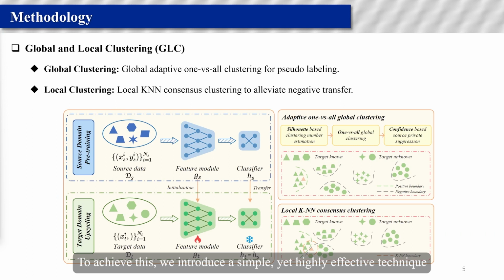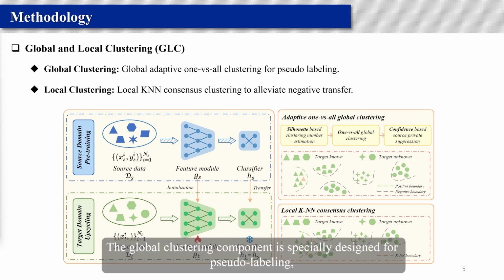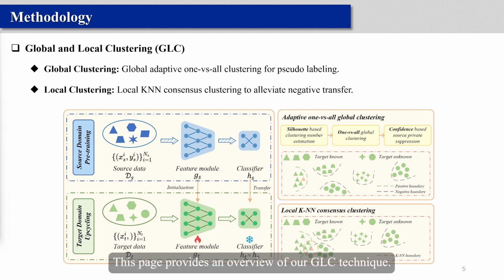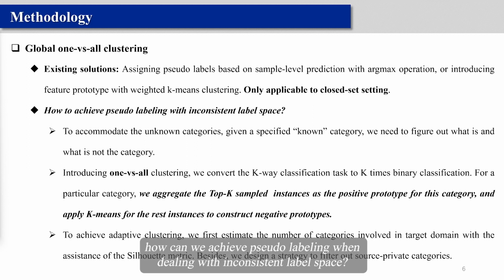To achieve this, we introduce a simple yet highly effective technique called global and local clustering (GLC). GLC comprises two key components, global clustering and local clustering. The global clustering component is specially designed for pseudo labeling, while the local clustering component is introduced to mitigate the negative transfer. This page provides an overview of our GLC technique. Existing pseudo labeling strategies are typically designed for the conventional closed-set scenario, raising a natural question: how can we achieve pseudo labeling when dealing with inconsistent label space?